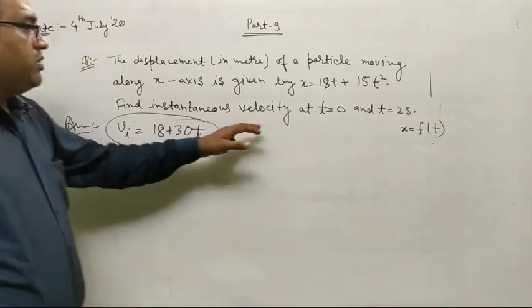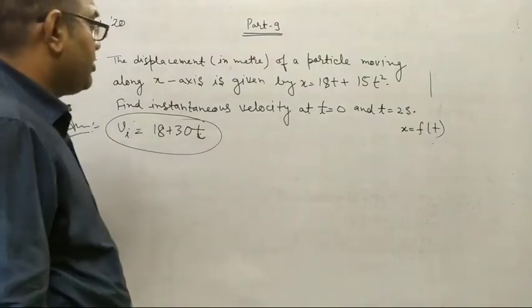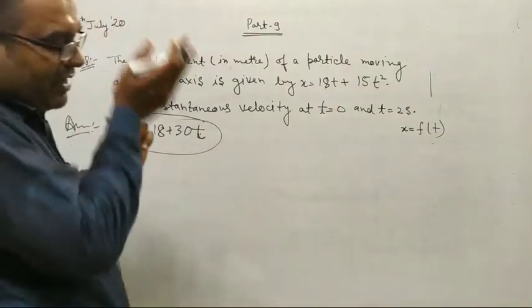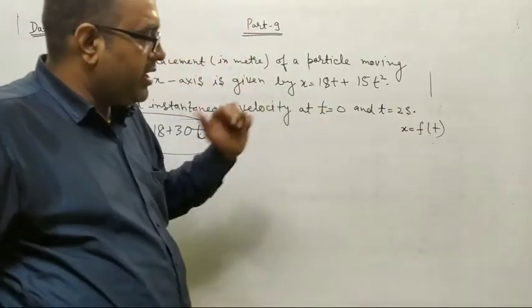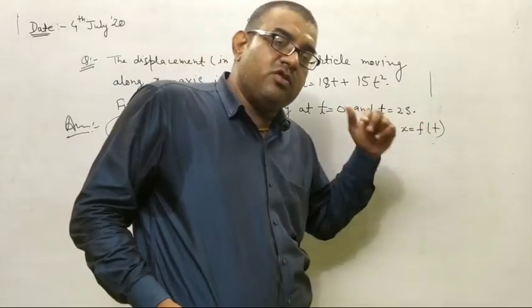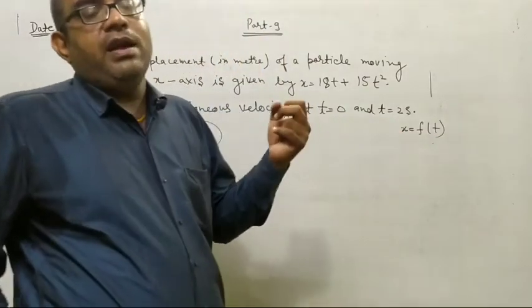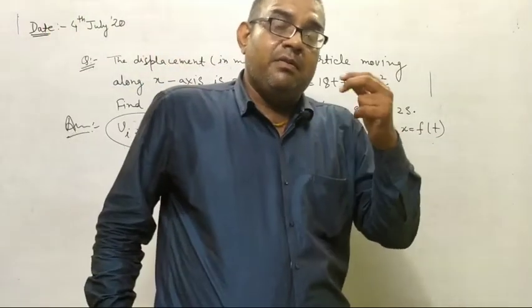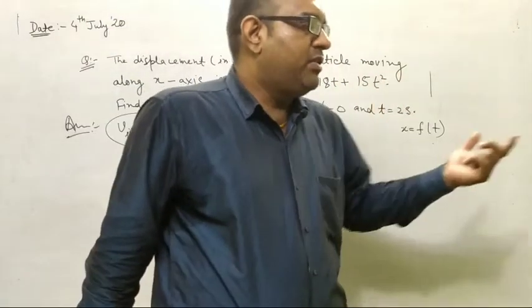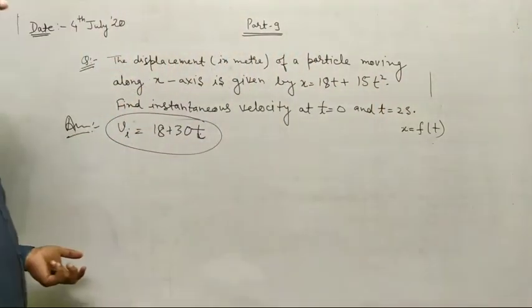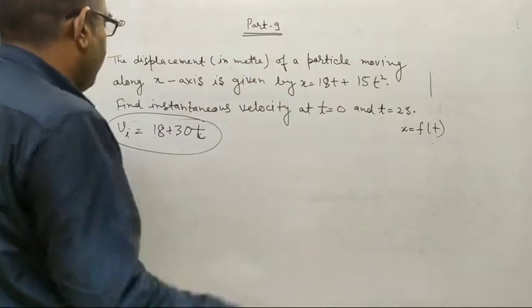Now you have to find the instantaneous velocity, meaning the velocity at time t equal to 0 seconds when the body had started, and at time t equal to 2 seconds, when the body had traveled for 2 seconds. After completing 2 seconds, what will be the velocity of the body?